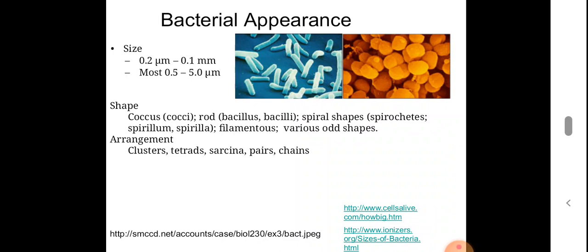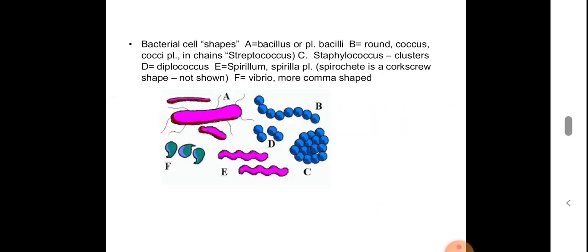And the arrangement may be in clusters, or as tetrads, sarcina, in pairs, in chains, in different forms we can see them. So these are the different bacterial shapes. A is bacillus. B is round, or we can also call it coccus.